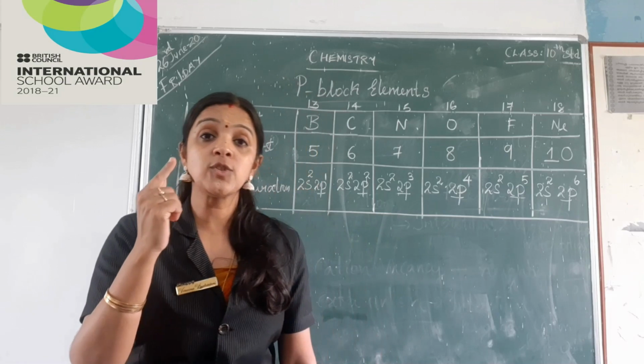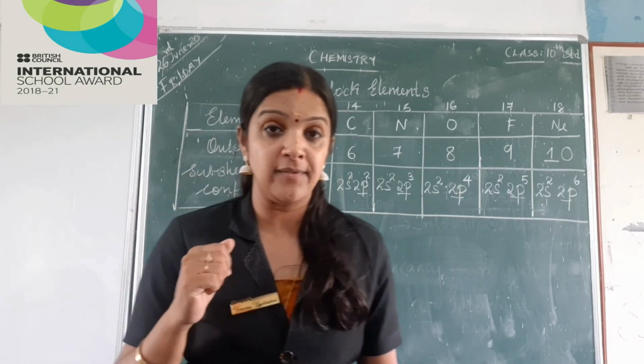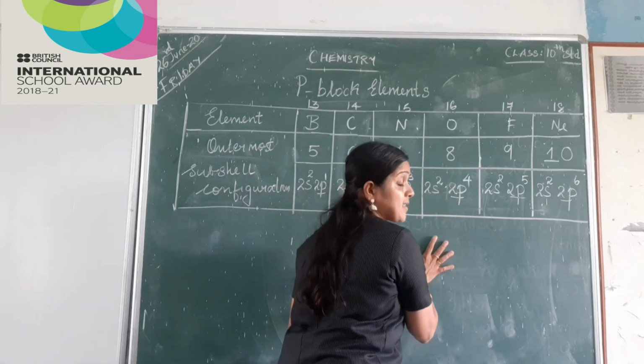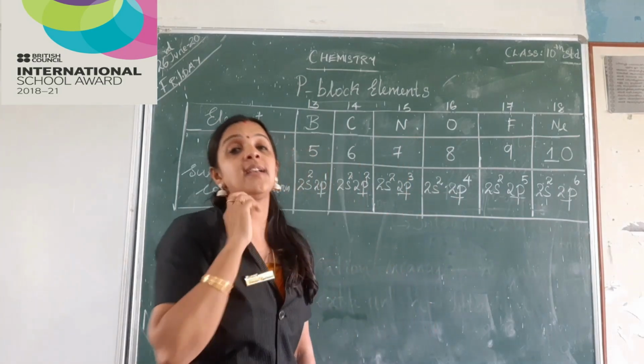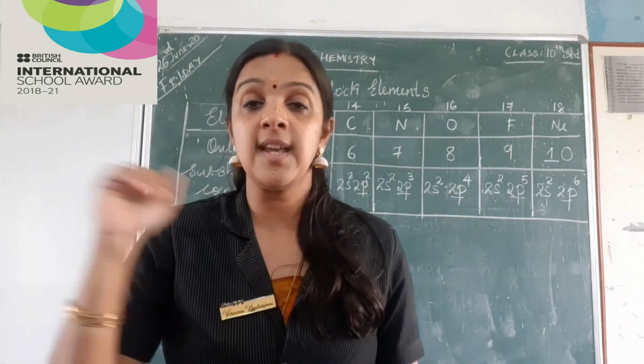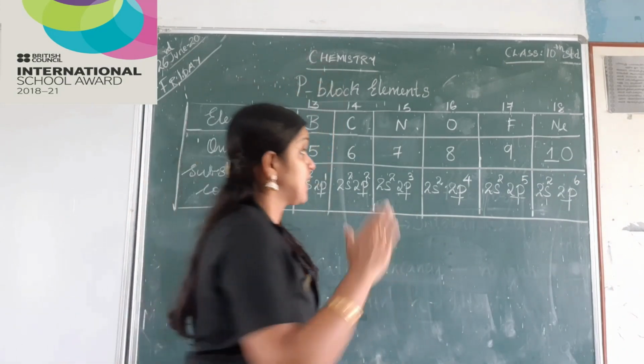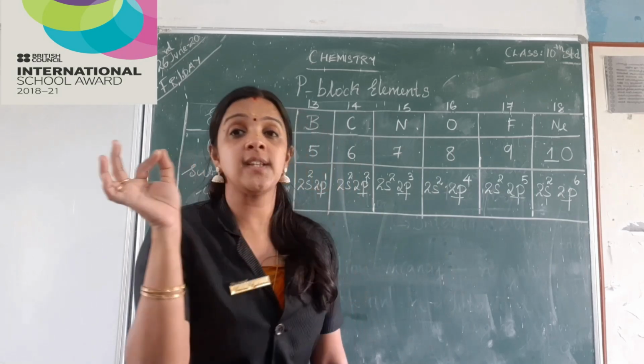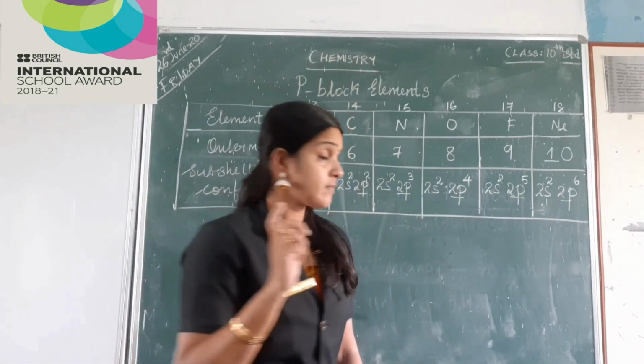Yes. And we also were talking about electronegativity. Now when you see the electronegativity, the P block elements have got comparatively high electronegativity than the S block elements, and the highest electronegativity, that is the most electronegative element in the periodic table, is fluorine.